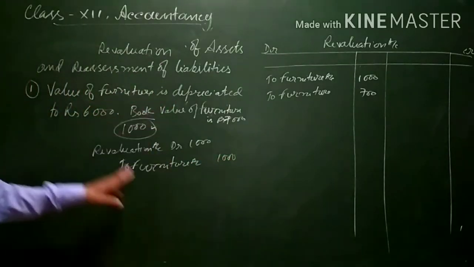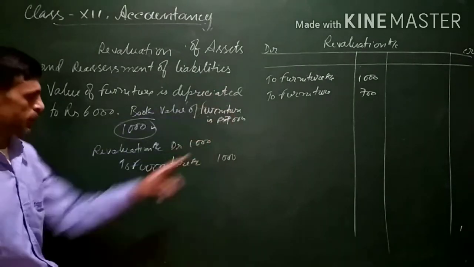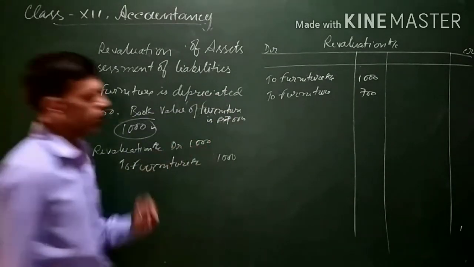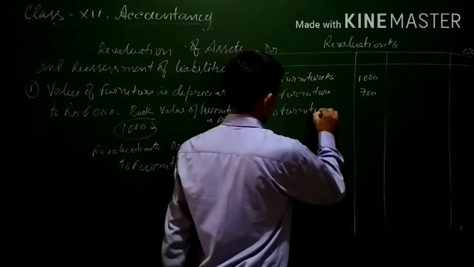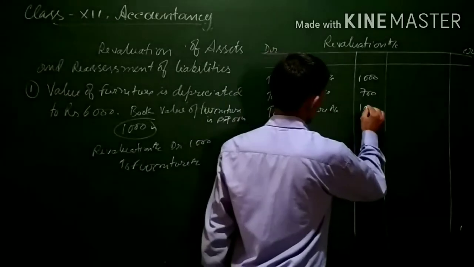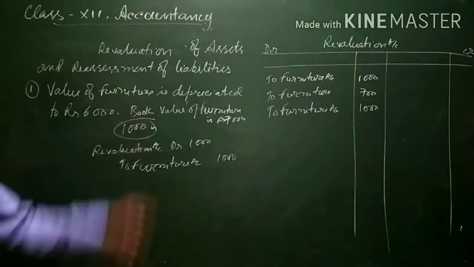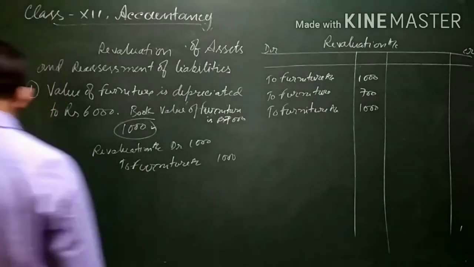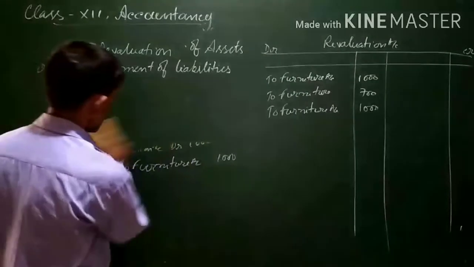Posting of this journal entry in the revaluation account: on the debit side we will write, To furniture account 1,000. Now, next transaction.